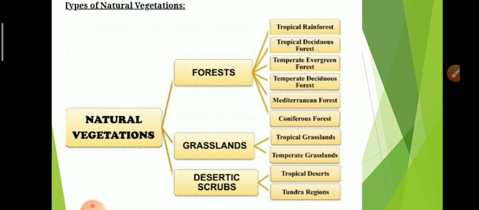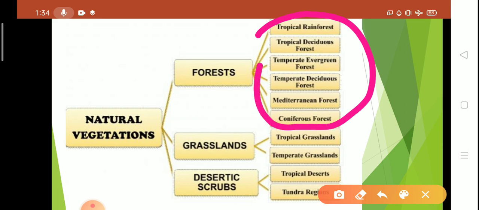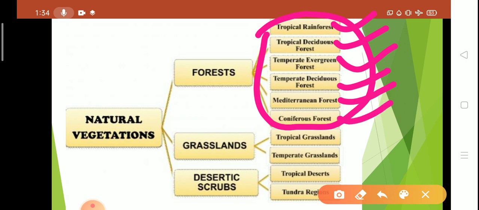So have a look. Forests are classified into tropical rainforest, tropical deciduous forest, evergreen forest, temperate deciduous forest, Mediterranean forest and coniferous forest. So this is all about the types of forest.